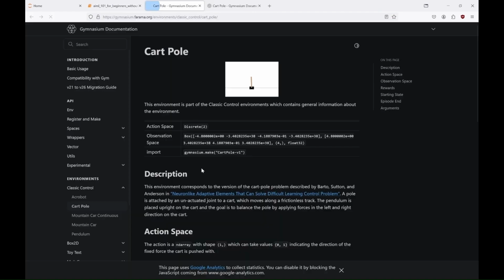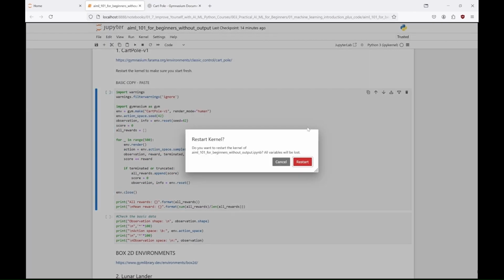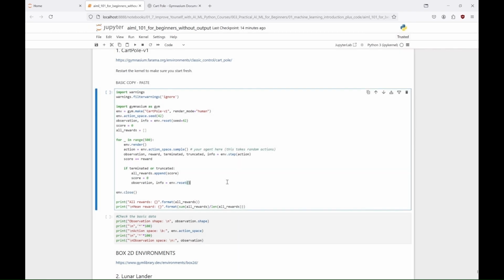The episode ends if the pole's angle exceeds plus or minus 12 degrees, the cart moves beyond the range of plus or minus 2.4, or if the number of steps exceeds 500. The maximum reward achievable is 500 points for keeping the pole balanced for the entire episode.